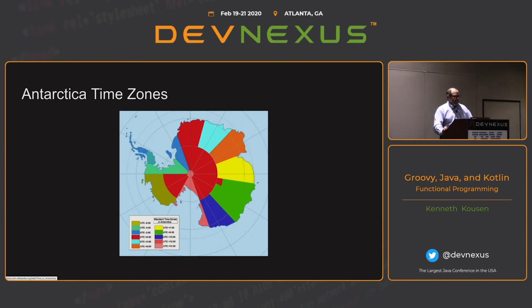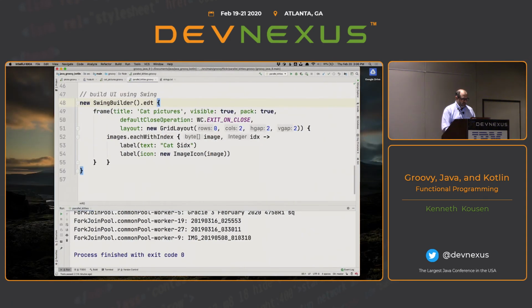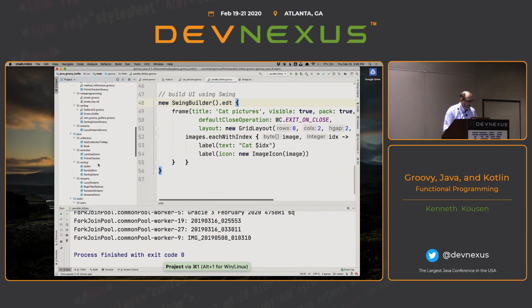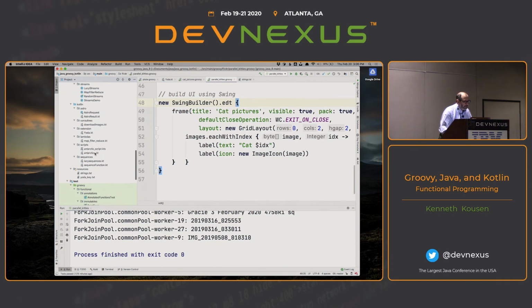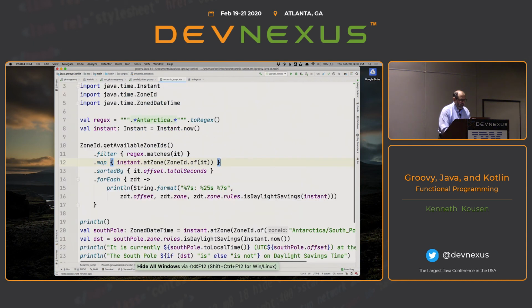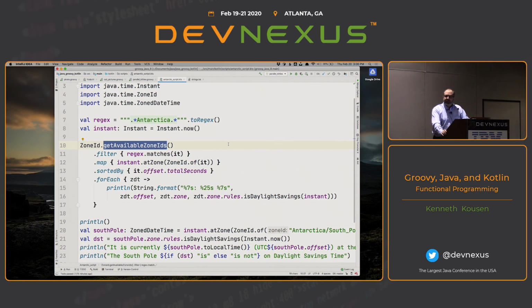So what I've done is, since I already did a Groovy example, let me show you the Kotlin example of this. In Kotlin, I have my Antarctica script here. I'll do it in script form. So what I'm doing is I'm getting all the available zone IDs. This is using java.time to get the zone IDs. That comes back as a set of strings. So I get a set, and I'm going to filter it, and you see there's my lambda. I'm using this regular expression to look for the word Antarctica inside the string, and filter by that.